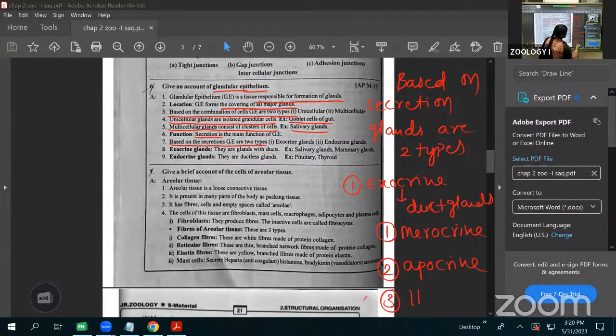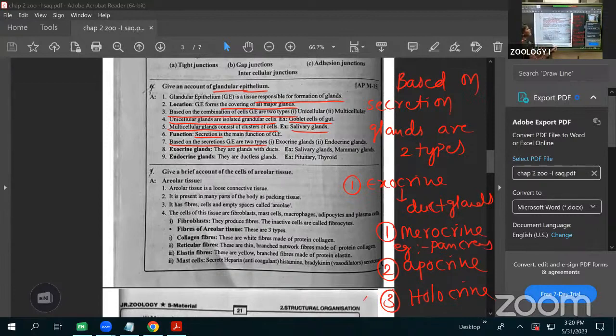The merocrine gland, an example is mainly the pancreas. Pancreas is the example for the merocrine gland.